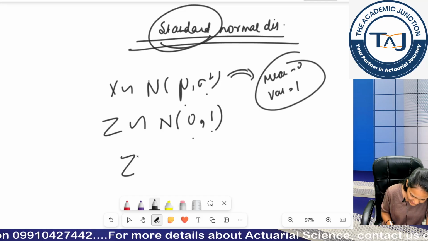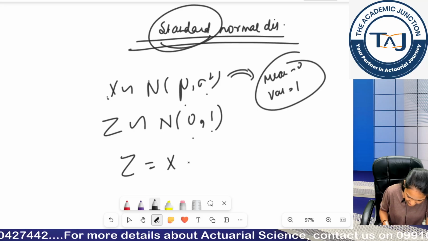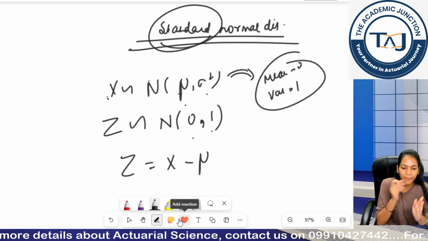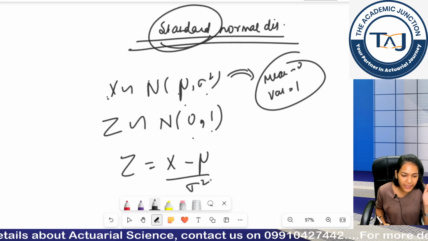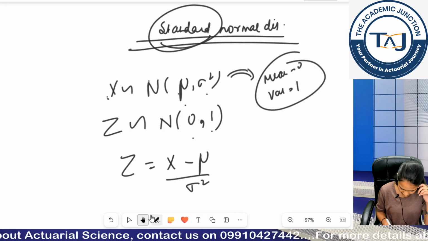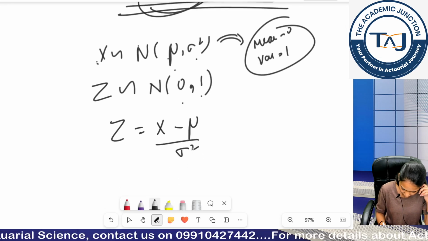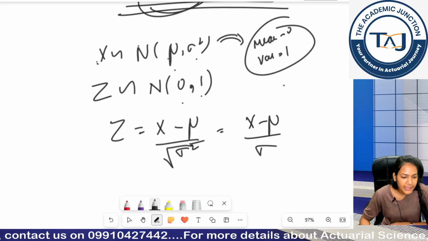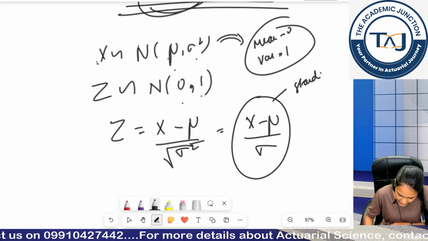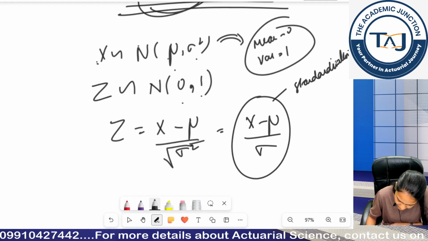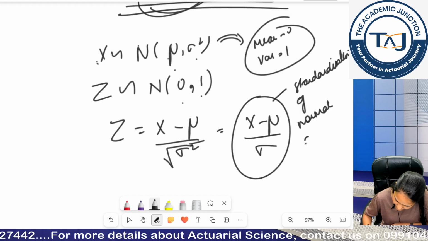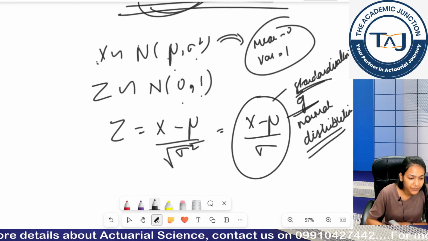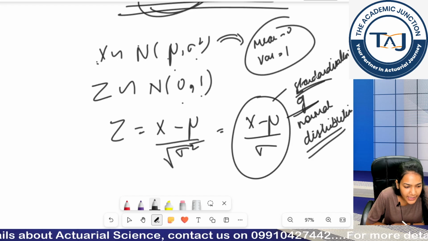Clear? Here z is defined as: I take my random variable and subtract mu. I shift my data values by subtracting mu, and I scale them with sigma. Not sigma square, basically the root of sigma square. This is called standardization of the normal distribution.